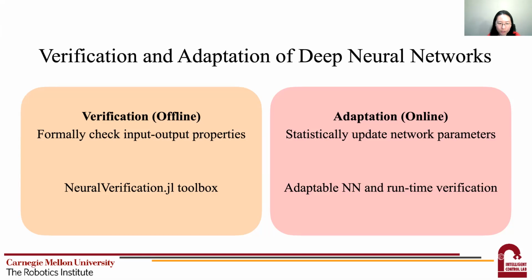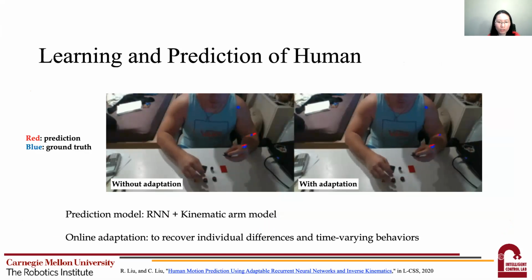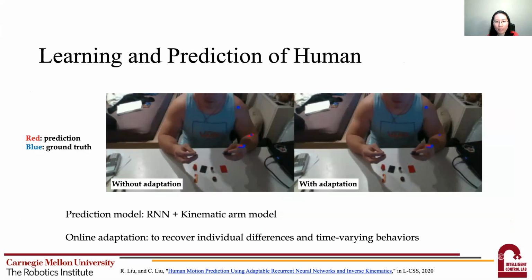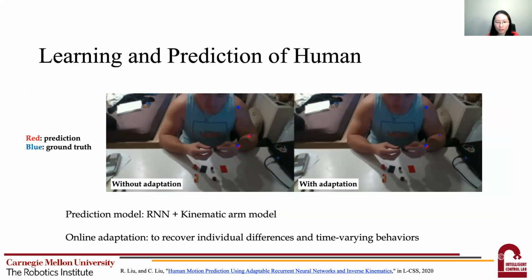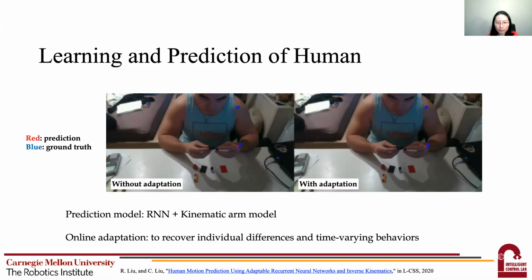But here, we're more interested in a slightly different case where we want to adapt the network parameters to meet other performance requirements, while we still want the network to satisfy a fixed safety specification. For example, this happens in the human motion prediction case. The human behaviors are highly heterogeneous and time varying. And so it is ideal to adapt the prediction model encoded as a neural network online in order to minimize the real-time prediction error.